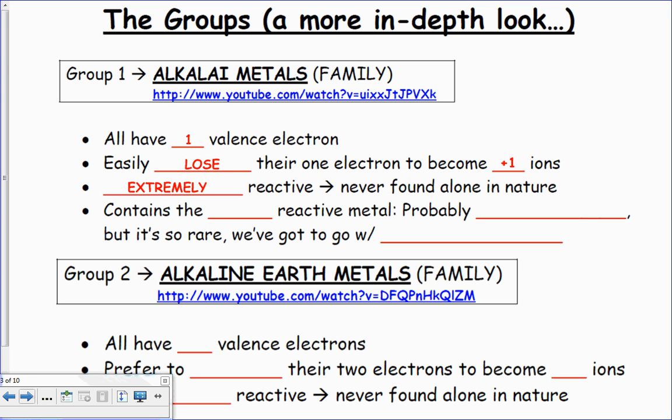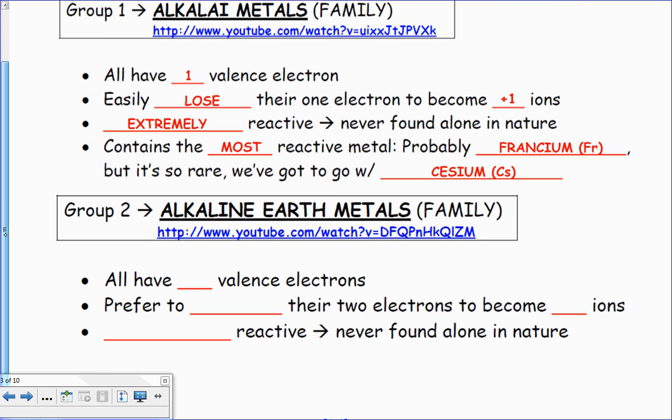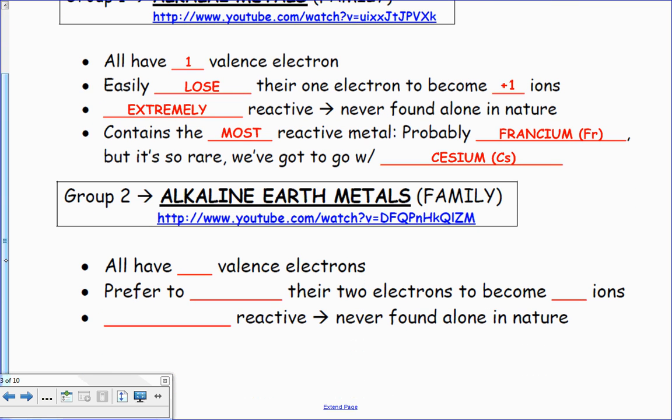They are very, very extremely reactive. Just boom, real quick with water, okay? They contain the most reactive metal probably in francium. And because francium is very rare, maybe cesium is what we'll go with. But francium is actually the most reactive element on the periodic table as far as the metals go.